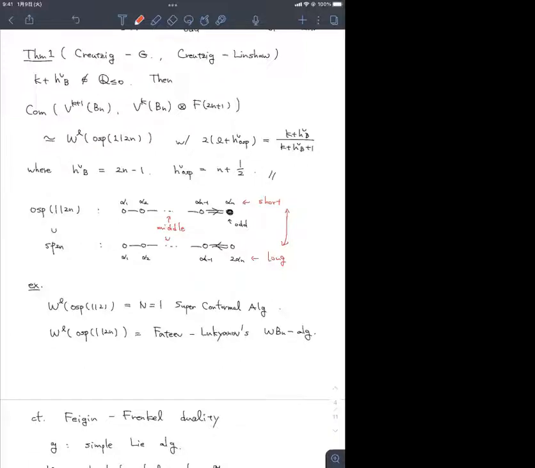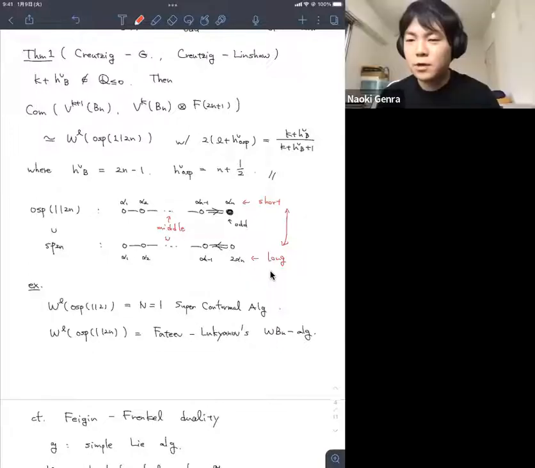Okay. Oh, can I ask one question? Okay. So in general, the screening operators' kernel might be bigger than the image of the W-algebras. How can you remedy this difference for these levels? What do you mean bigger?